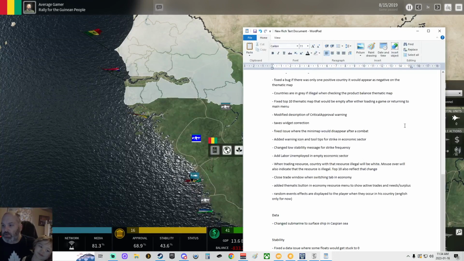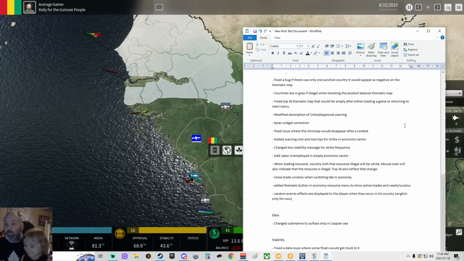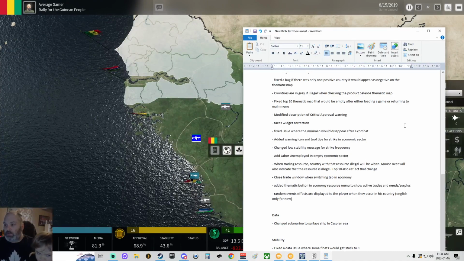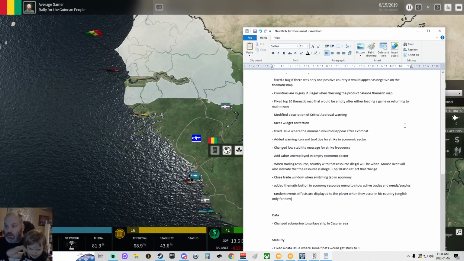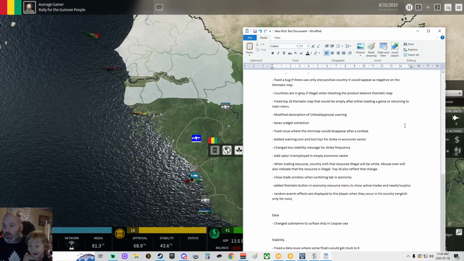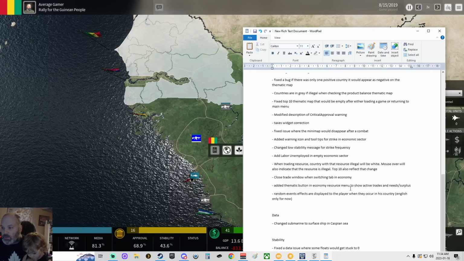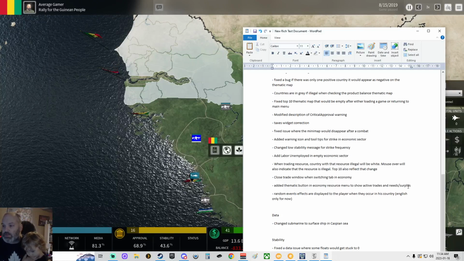When trading resources, countries where that resource is illegal will be white. Mouse over will also indicate the resource is illegal. Also, top 10 reflects that. Okay. Close trade window when switching tab in economy. Add a thematic button in economy resource menu to show active trades and needs and surpluses.